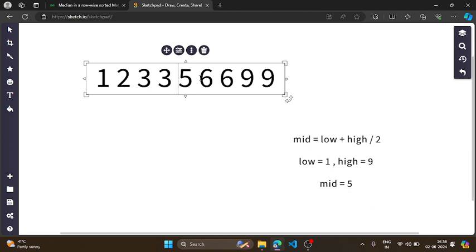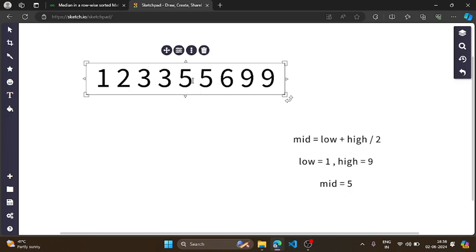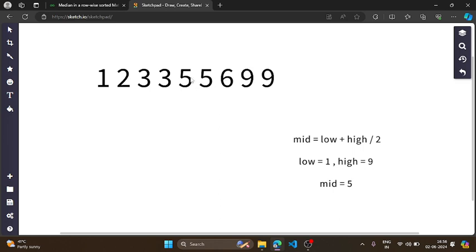Now let's suppose this was also 5, so in this case also I will have the median as 5. Now the total number of elements which are less than or equal to 5 are 1, 2, 3, 4, 5, 6, right? And the number of elements which are greater than 5 are 6, 9, 9, which is only 3, right? So what can we use here? Here we can use that the number of elements which are smaller than or equal to my median is always greater than n by 2.